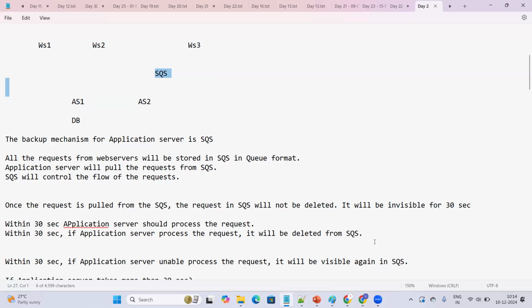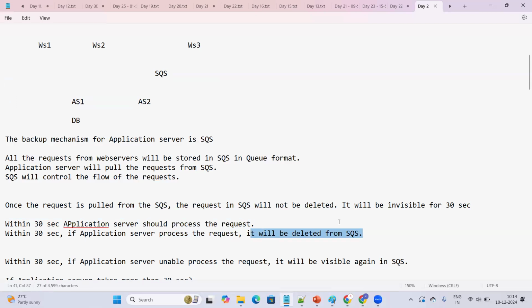Okay. So you can see a few more things here. Within the 30 seconds, the application server should process the request. If the application server processes the request, that request will be deleted from SQS.